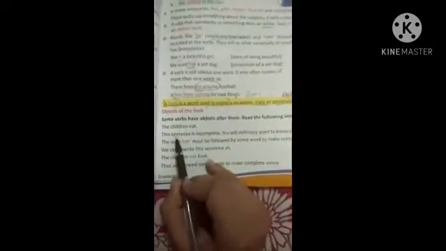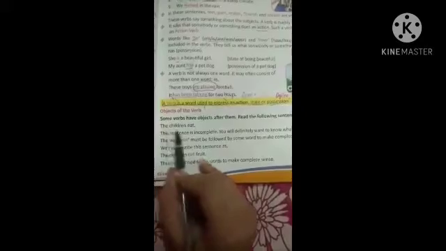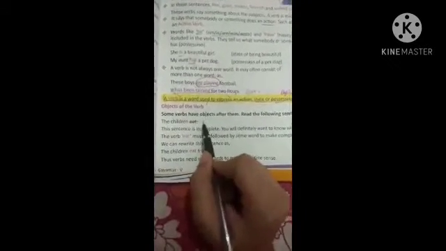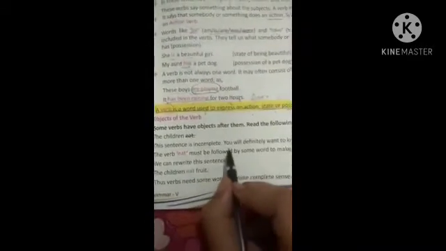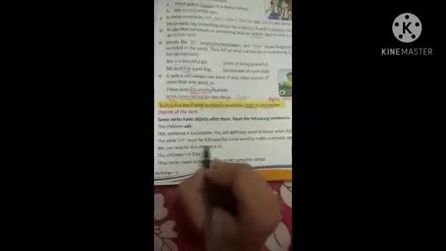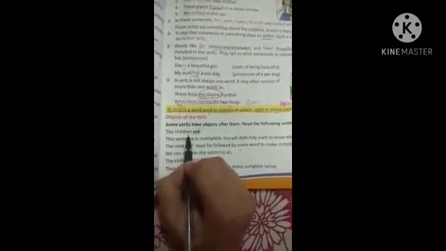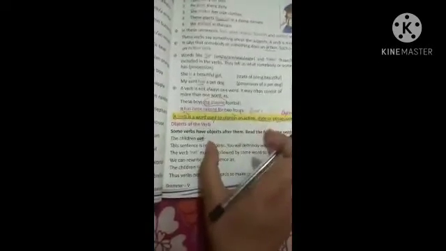For example, the children eat. Here the sentence is incomplete. Eat acts as a verb, but there is nothing described after this word. You will definitely want to know what the children eat. The verb eat must be followed by some word to complete sense. Yes, this is a sentence, the children eat, but it is incomplete and does not make sense. We need some objects after the verb to complete it.